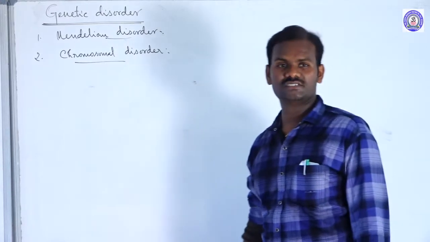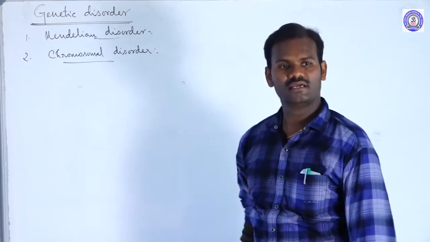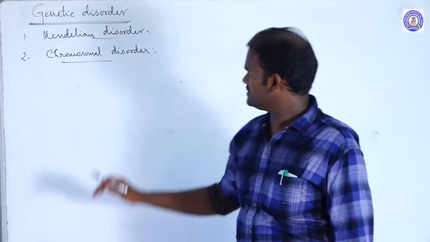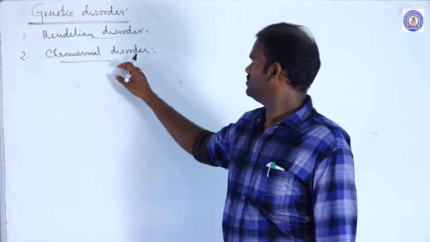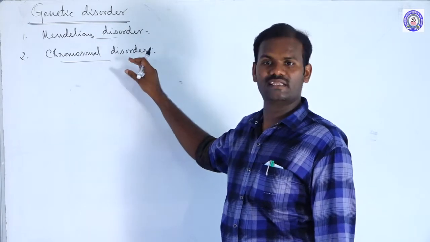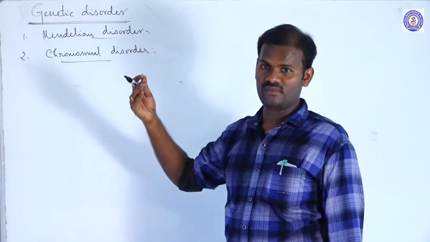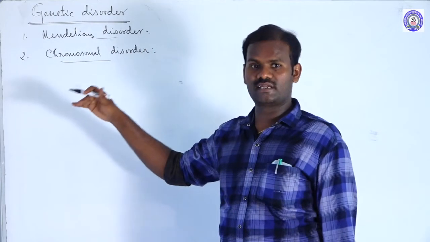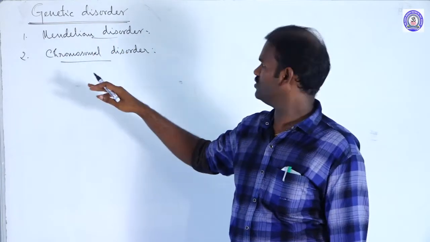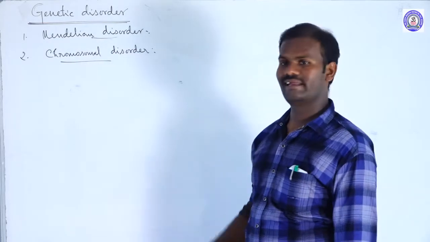The next topic is genetic disorder. Then what is called genetic disorder? Any visible abnormality that occurs in the number of chromosomes and also the structure of chromosomes and the structure of genes. Either addition of chromosomes, deletion of chromosomes, or replacement of chromosomes, or maybe the genes get mutated. These are called genetic disorders.